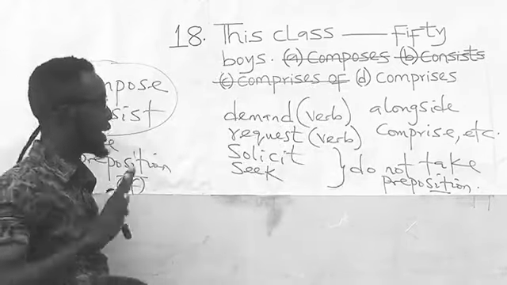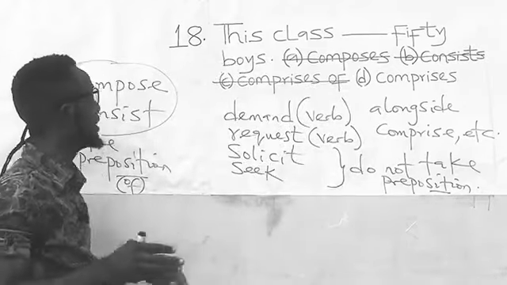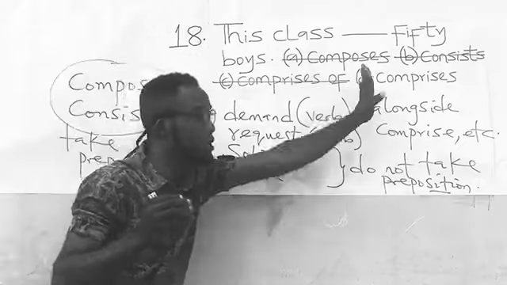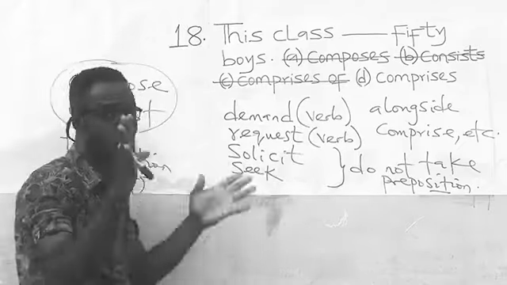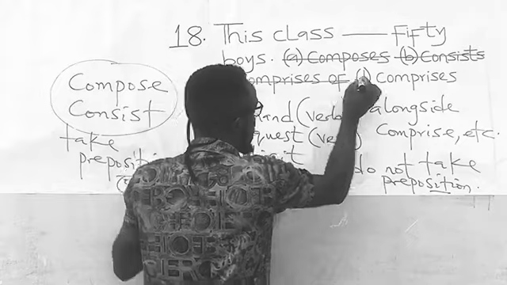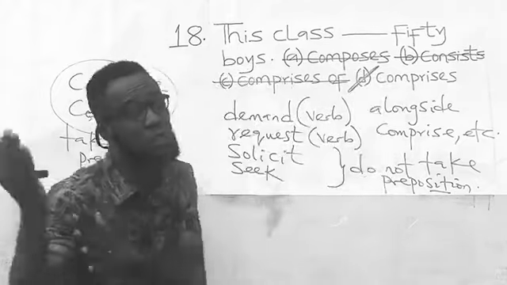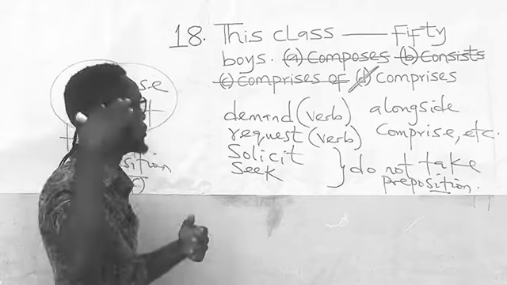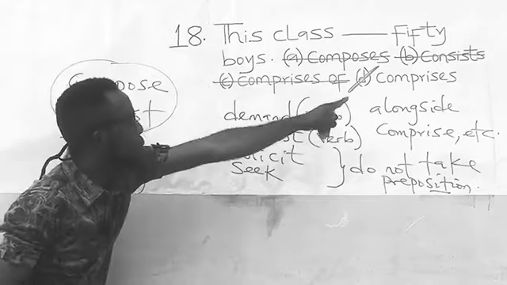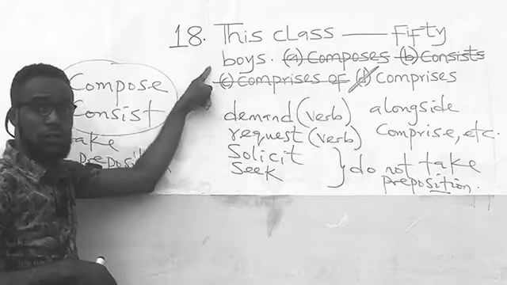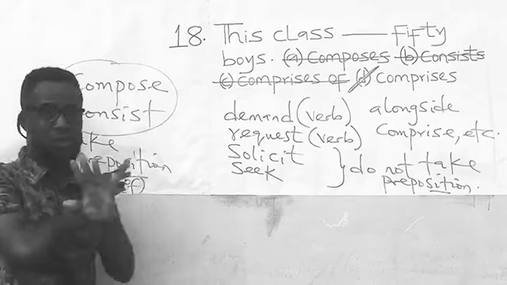So you will find out that the only correct option in this question is option D. So that the correct option for the question is option D, comprises, because comprise does not take a preposition. So that the question reads, this class comprises 50 boys. I believe this is understood.